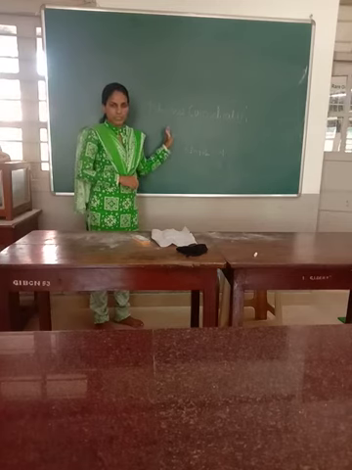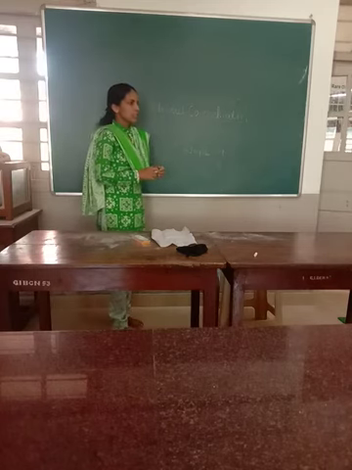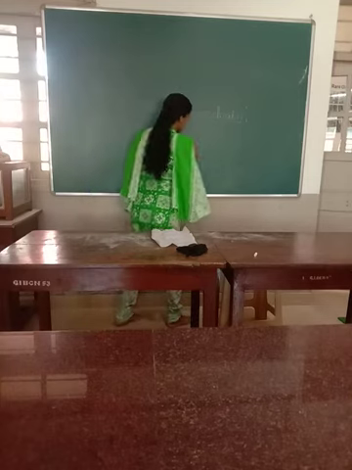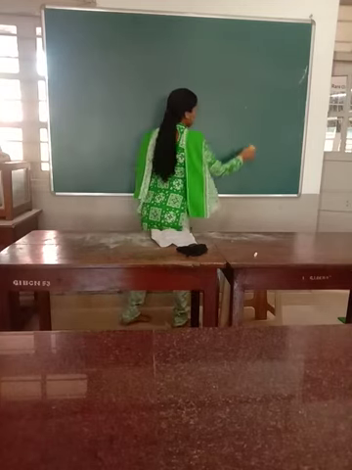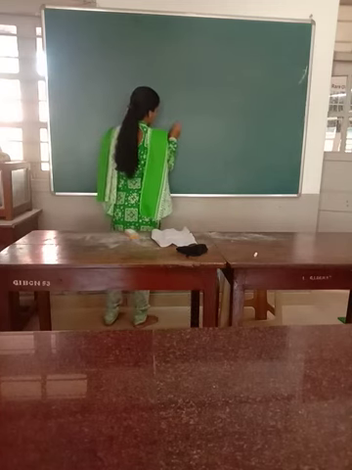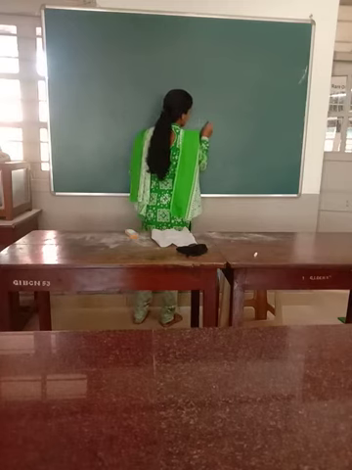Nervous coordination. Okay. So again you have to study the reactions that occur. Neuromuscular junction. Different chemicals will be involved here.